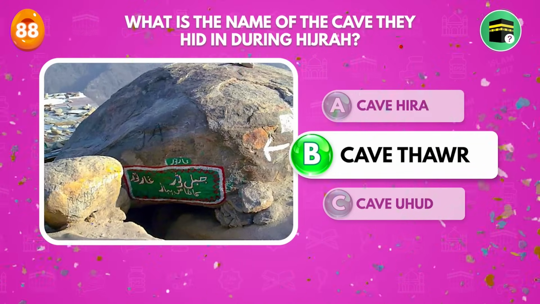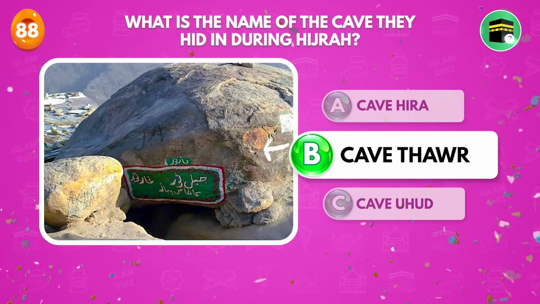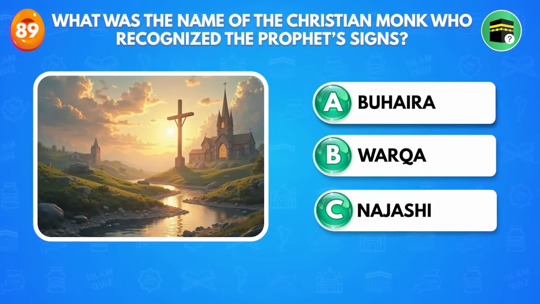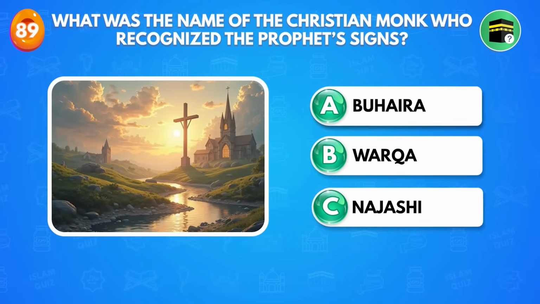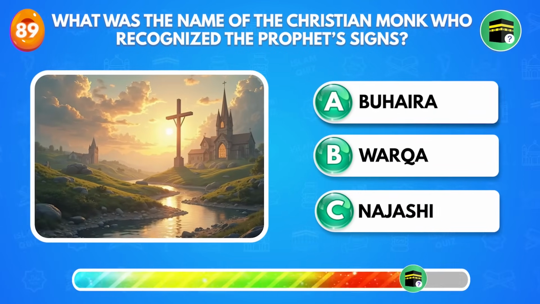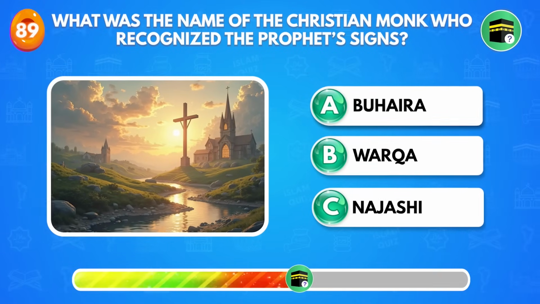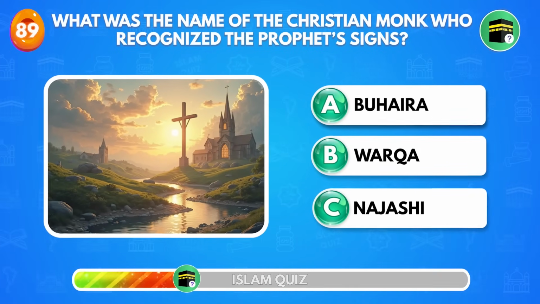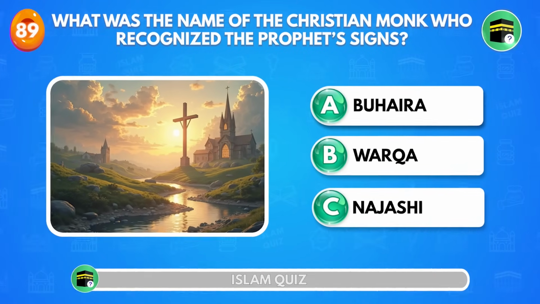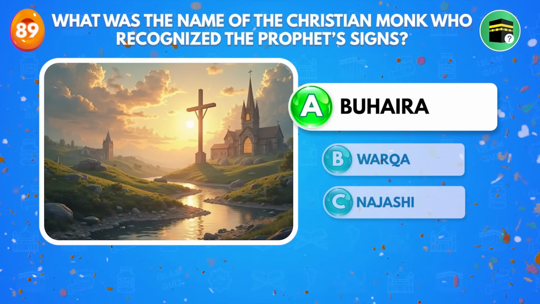Cave Thawr. What was the name of the Christian monk who recognized the Prophet's signs? Buhayra.